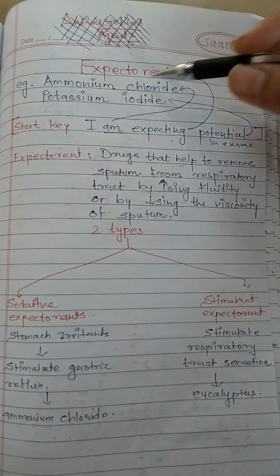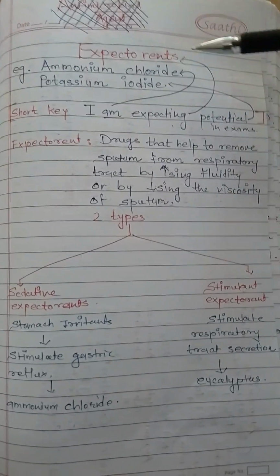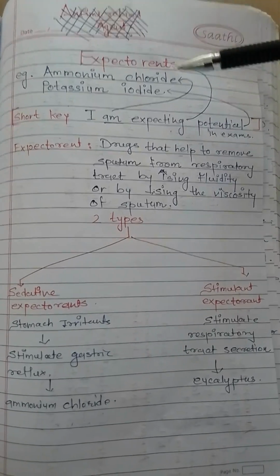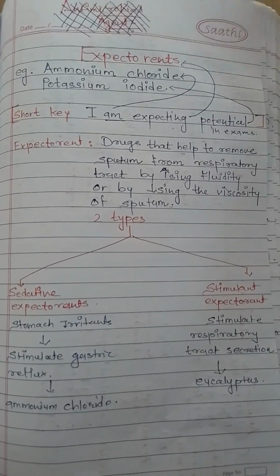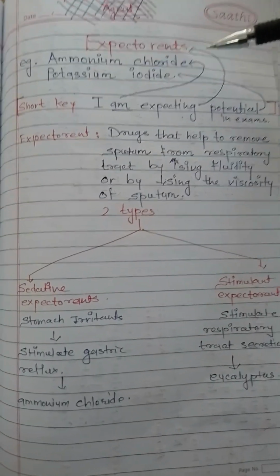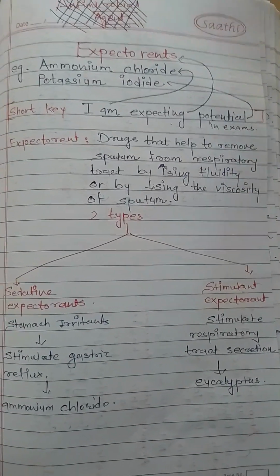Our next topic is expectorant. As the name suggests, expectorants are expecting. They are expecting out something, expelling out something, that is sputum. In Gujarati, you can say gulfo.